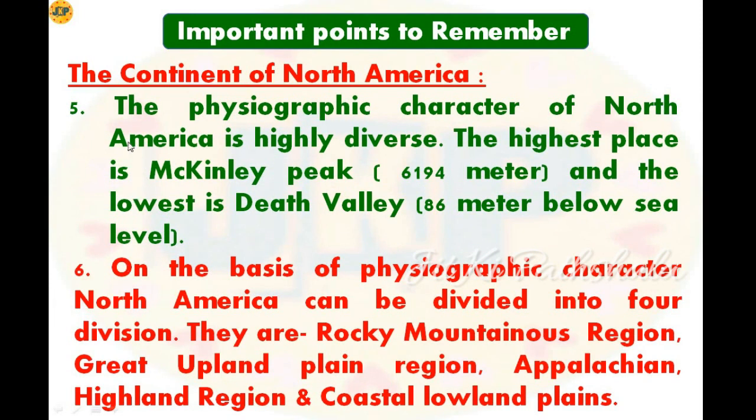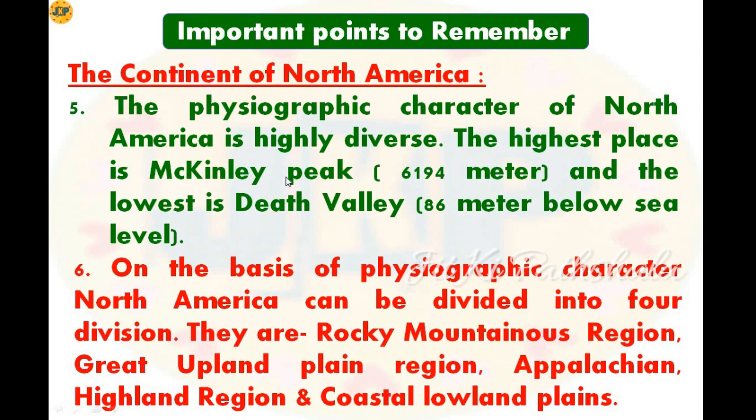Let's see the next point. The physiographic character of North America is highly diverse. So if we see the physiographic character of North America, here we can see different types of physiographic character. The highest place is McKinley Peak, which has the height of 6194 meter, and the lowest is the Death Valley, which is 86 meter below sea level.